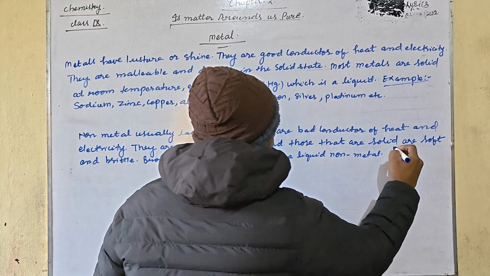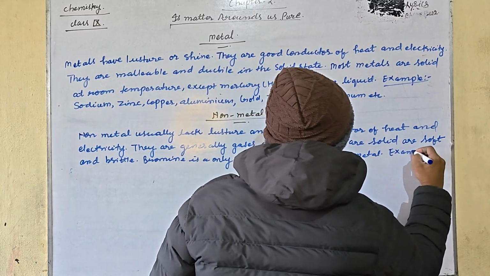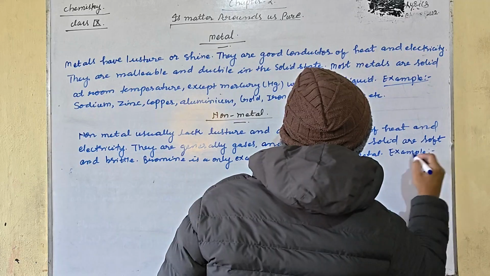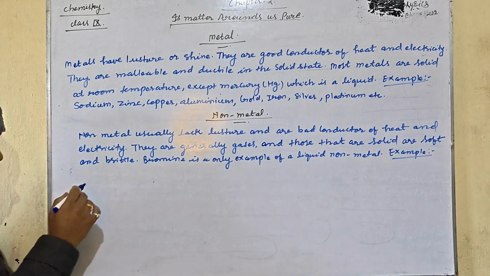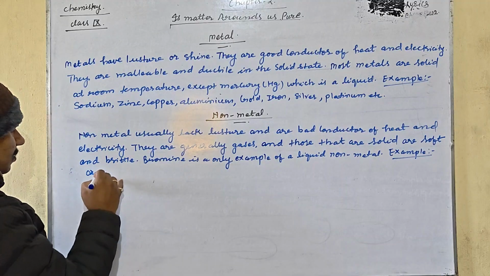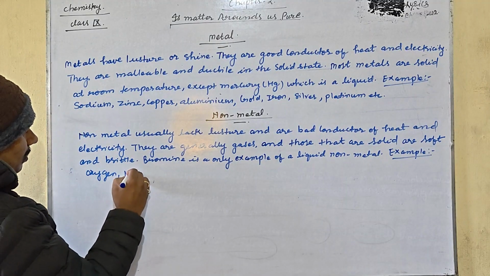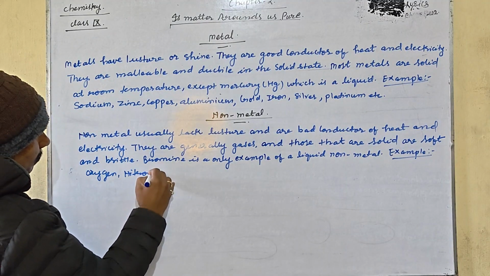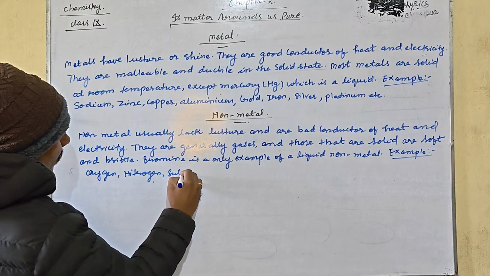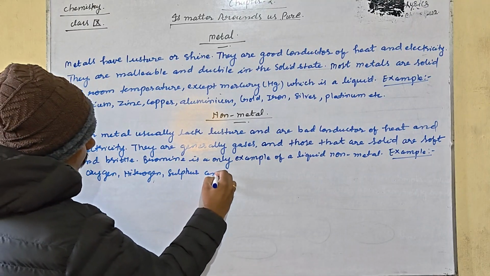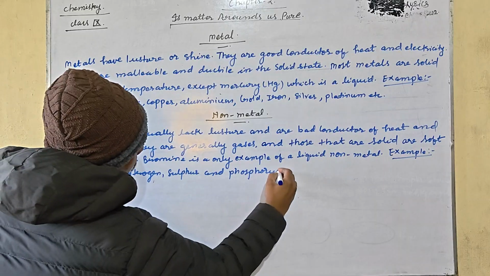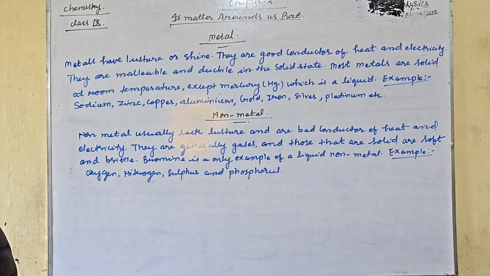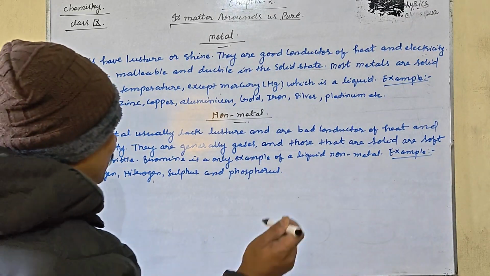And if we take examples of non-metals, there are a few I am going to write here. That is oxygen, nitrogen, sulfur and phosphorus.